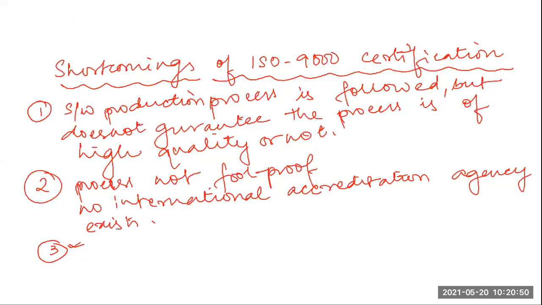Whether this continuous process improvement has been followed or not, it can check, but it cannot quantify the improvement. Okay, so these are the various shortcomings of the ISO 9000 certification.